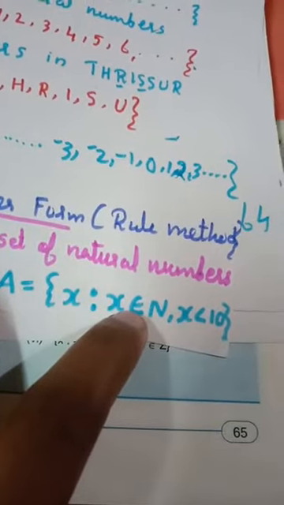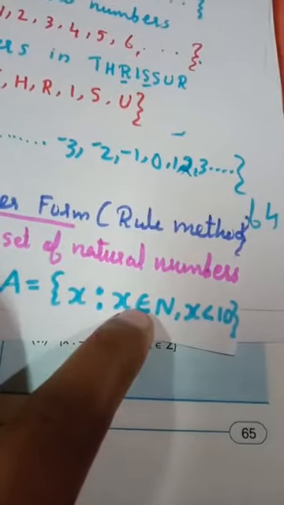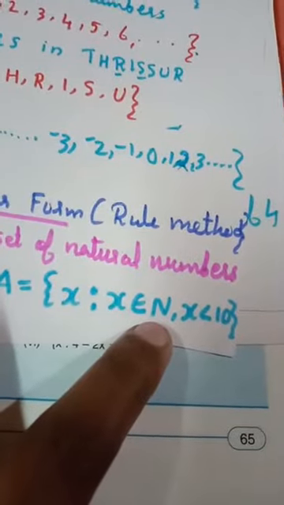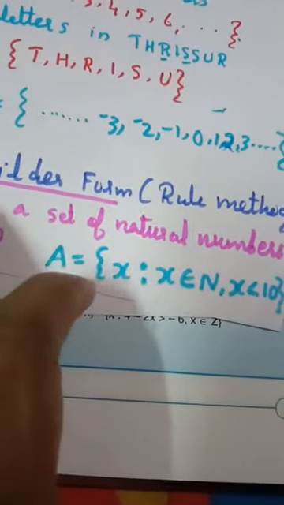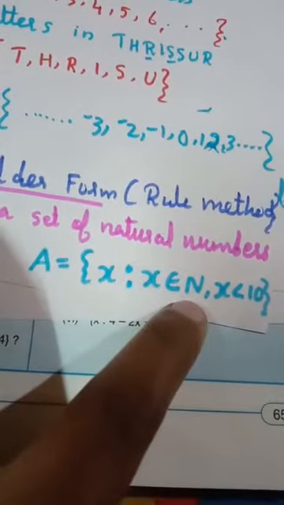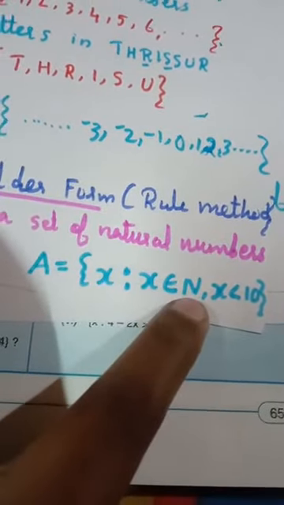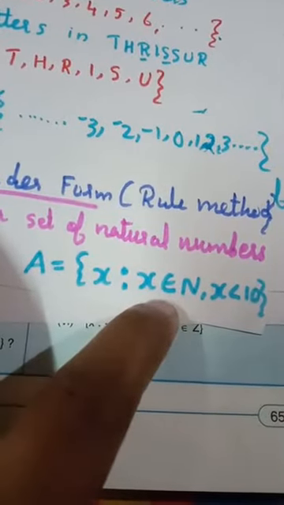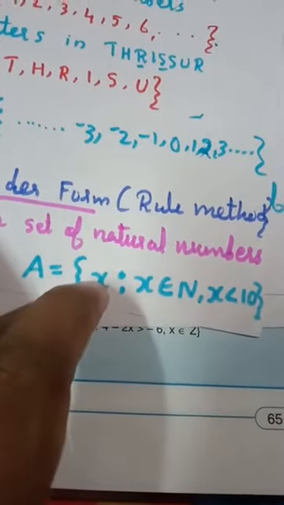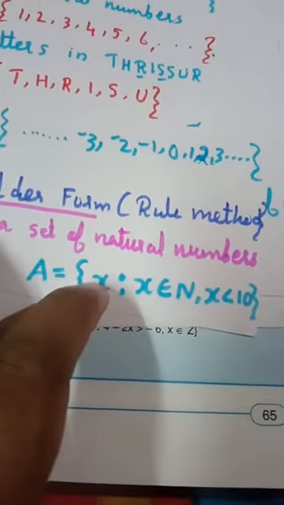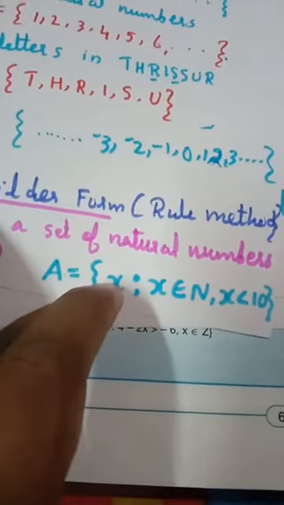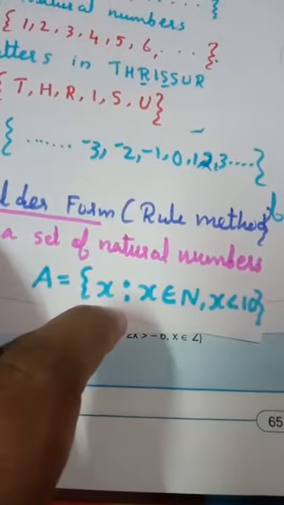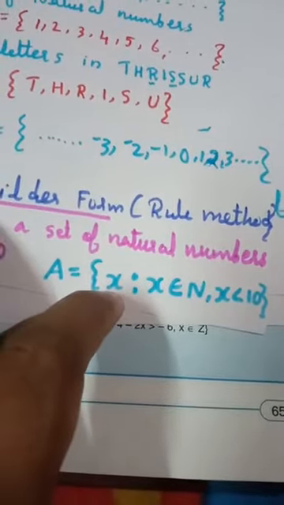Natural numbers are denoted by N. Set A is equal to x such that x is an element of N and x less than 10. Because x belongs to the natural number set, and x less than 10 means it includes the values 1, 2, 3 up to 9. This is the set builder method, or rule method. We are writing a rule.